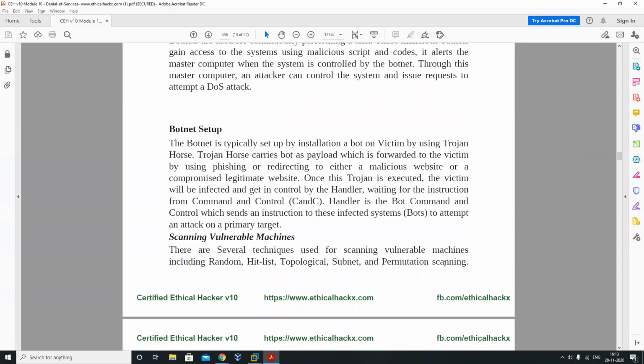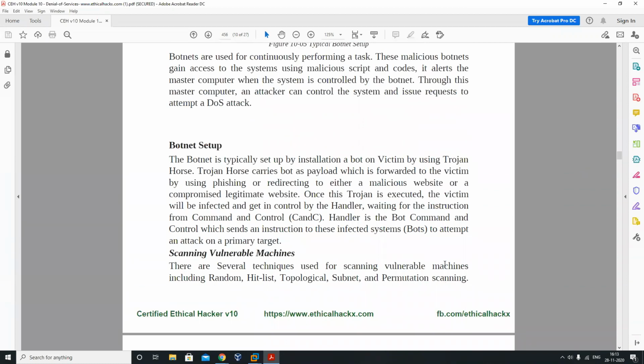There are lots of techniques that we can use. To build a botnet, you have to simply compromise one of the low-hanging fruit, meaning the vulnerable client on the network that we can use for the further stages. You can see botnets are typically set up by installing bots on the victim using a Trojan horse, the malware we can say.